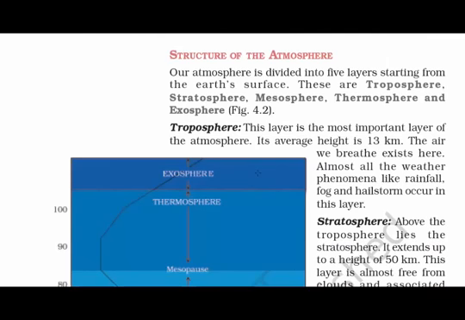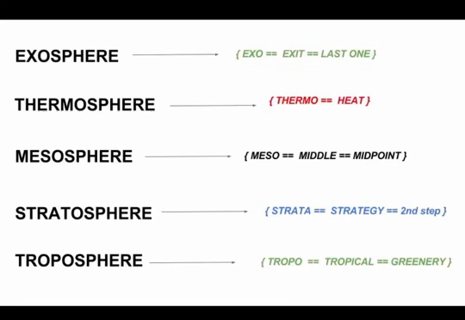Our atmosphere is divided into 5 layers. I'm going to present a small picture that I've made myself to help in easily remembering what the 5 layers of the atmosphere are. So have a look at this. The first level is the troposphere. Remember that as tropo, which is equal to tropical, and then it is associated with greenery. So you can only see greenery at the first level of the atmosphere.